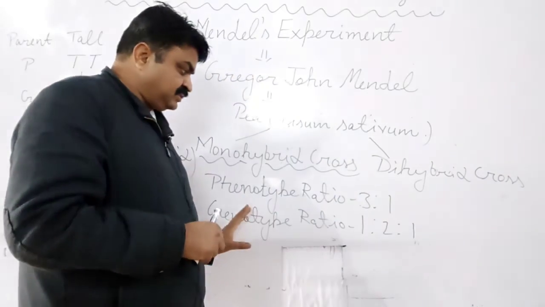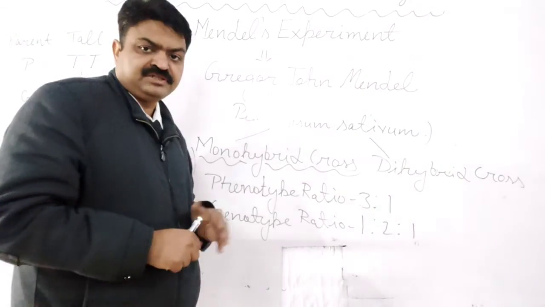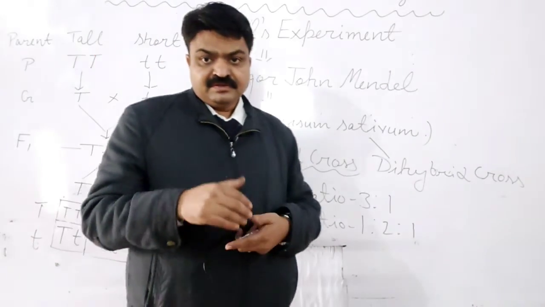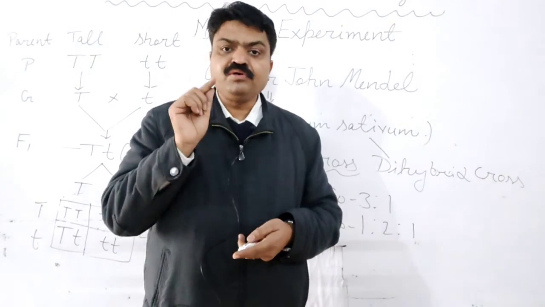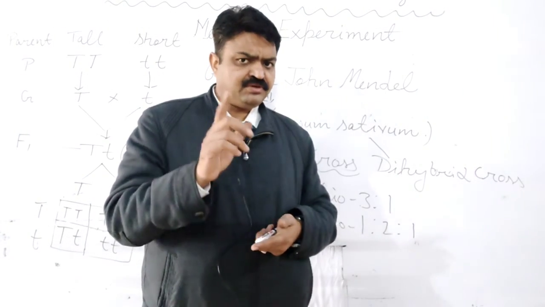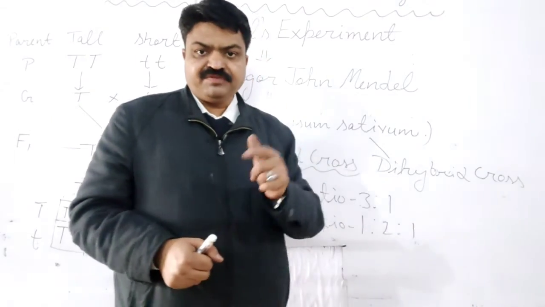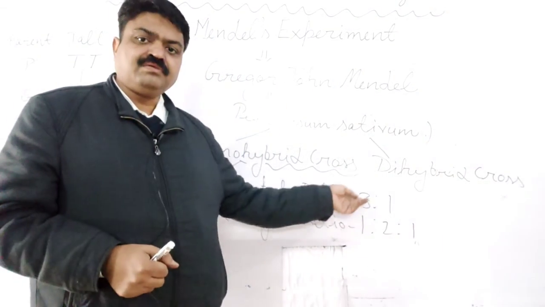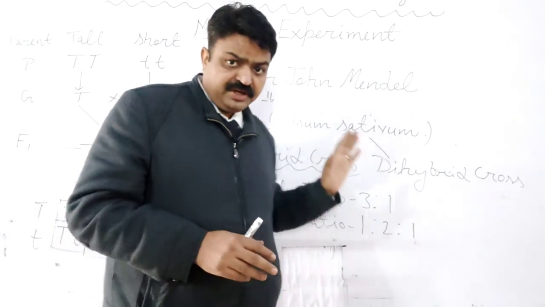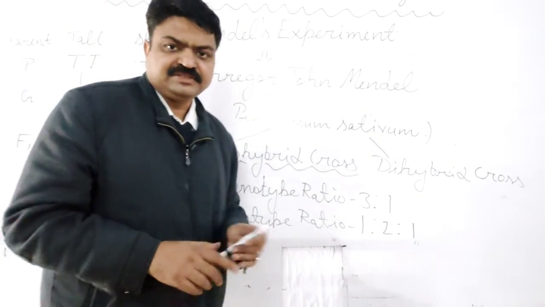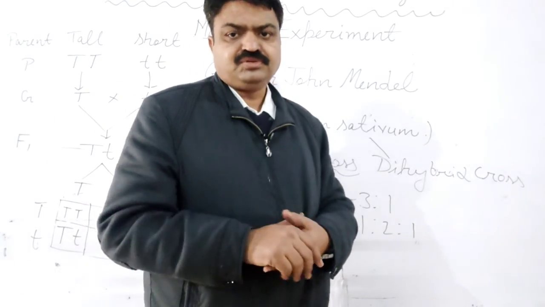So these questions are very, very important, student. Generally they are asked: what is the genotype ratio in a monohybrid cross? So what is the genotype ratio, student? 1:2:1. And what is the phenotype ratio? It is 3:1. So this is about the monohybrid cross that was given by Gregor John Mendel.